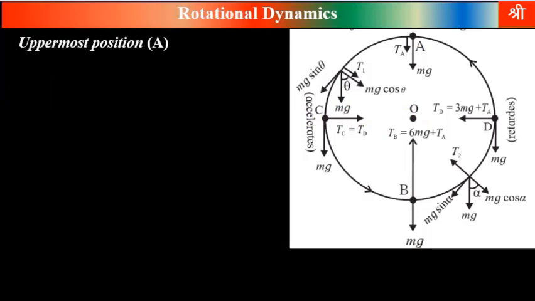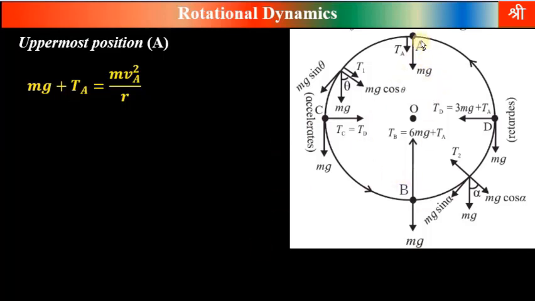When a particle moves in a vertical circle, the particle must have some minimum velocity to complete the circular motion. Now we have to find the expressions for minimum velocities at different points: the topmost point A, the bottom point, and the horizontal level points. So what should be the minimum velocity at the topmost point? We have to find the expression for that.